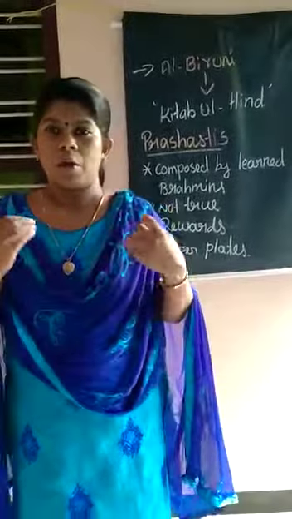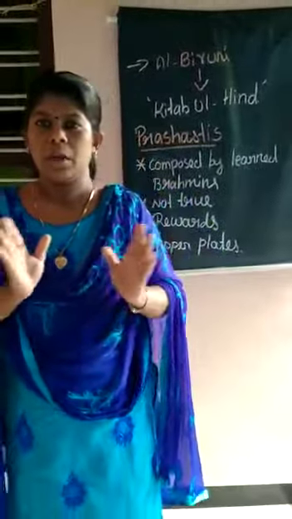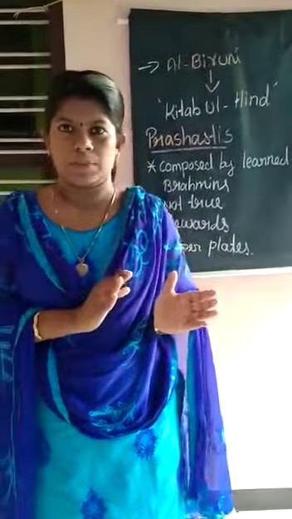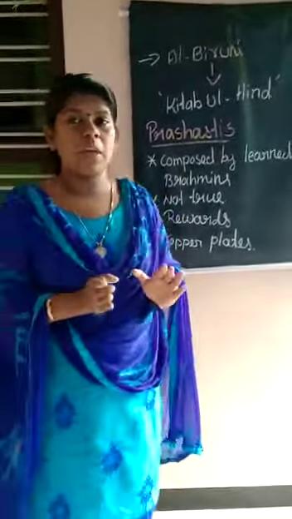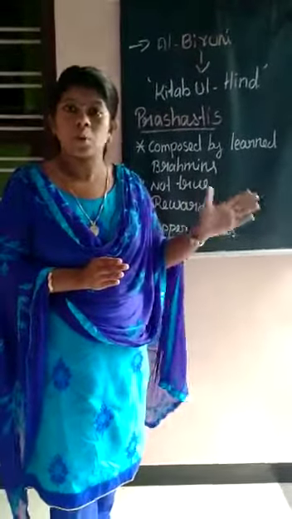Exaggeration means the good things are always exhibited and the bad things are kept aloof. That is why we cannot consider the whole of a prashasti to be true.